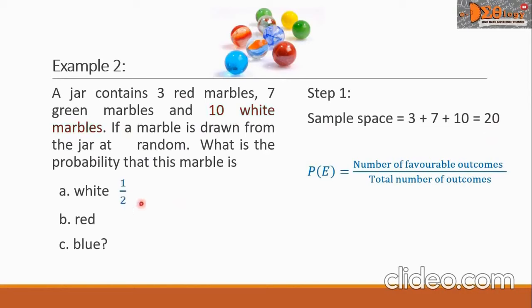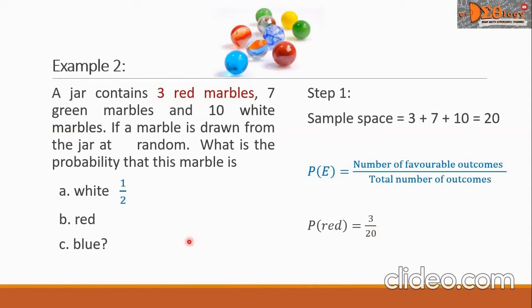Let us proceed with problem B. To get the probability of getting a red marble, so we write P of red. This is equal to 3 because there are 3 red marbles all over the total number of outcomes, which is 20. And this 3 over 20 is already in simplest form.